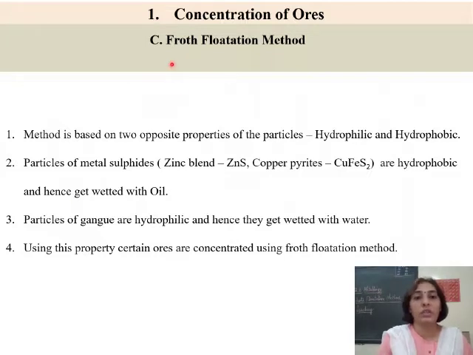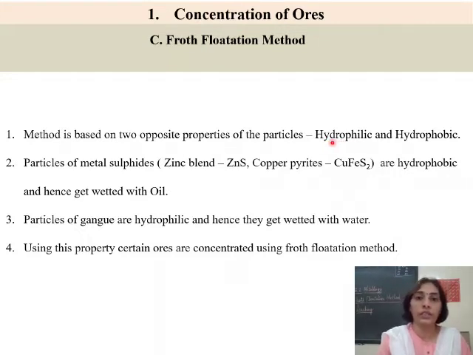Let's see. So the method is called the froth flotation method. Now, how is this froth going to be produced and what this method is all about, that we will study in the next slide. But right now, let us see what the property is and what forms the basis of this method of concentrating the ore. So the method is based on two opposite properties of particles, that is hydrophilic and hydrophobic. There are two properties that are possessed by various substances, hydrophilic and hydrophobic.